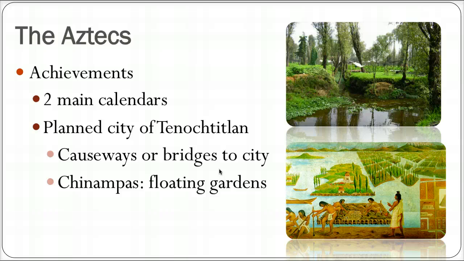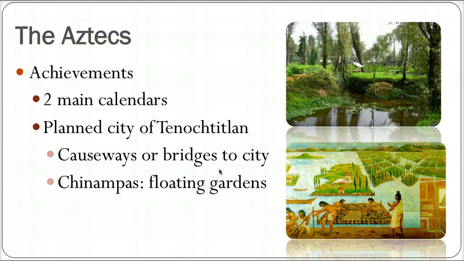Certainly there were lots of pyramids and lots of buildings built within the city, some of which still exist, but modern day Mexico City, one of the largest cities on the planet, has been built right over the ruins. I mean, literally right over the ruins of Tenochtitlan. So there's cases where city workers are digging new ditches for pipes in Mexico City, and they'll find ancient ruins of some Aztec sites. So it's kind of sad that one culture's been replaced by another. Really, the Spanish-speaking Mexican people exist because the Spanish came in and conquered the Aztecs.